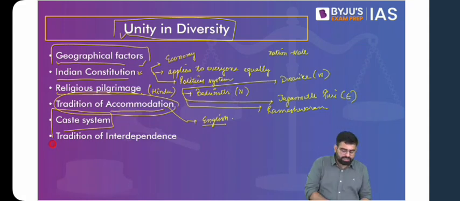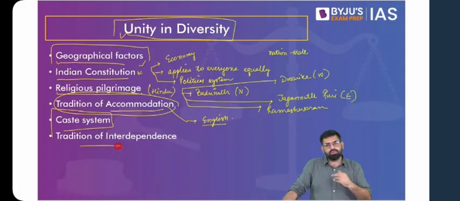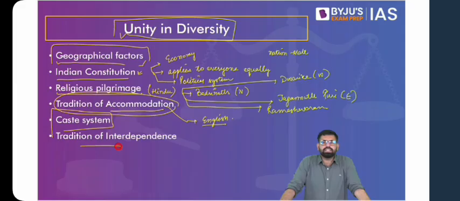Then if we talk about the tradition of interdependence, we have been interdependent on each other for various things. Just think about interdependence in terms of the caste system, from where you can link it with the Jajmani system, wherein there are a few castes who depend on other castes for a few services. For example, the so-called upper castes were dependent on the so-called lower castes, say the profession of a barber. For the services of a barber, they were dependent on them. And in turn, the barber was dependent in the sense that they needed, say, food grains, money, etc. out of them. So there has been a tradition of interdependence in terms of the caste system.